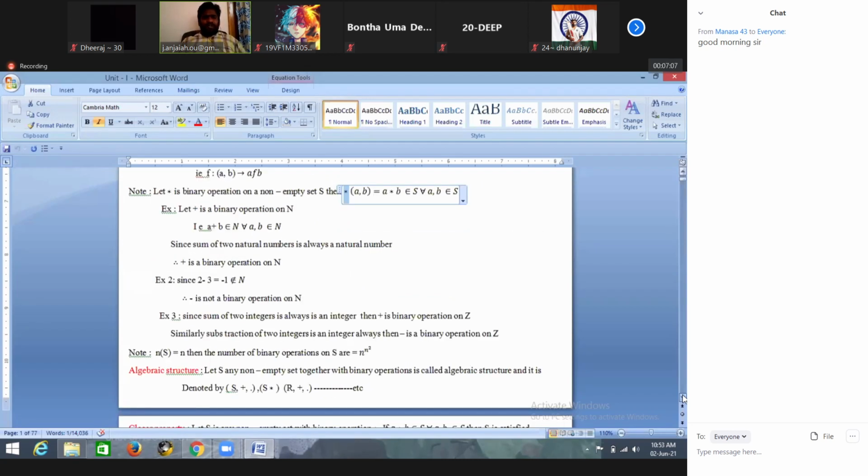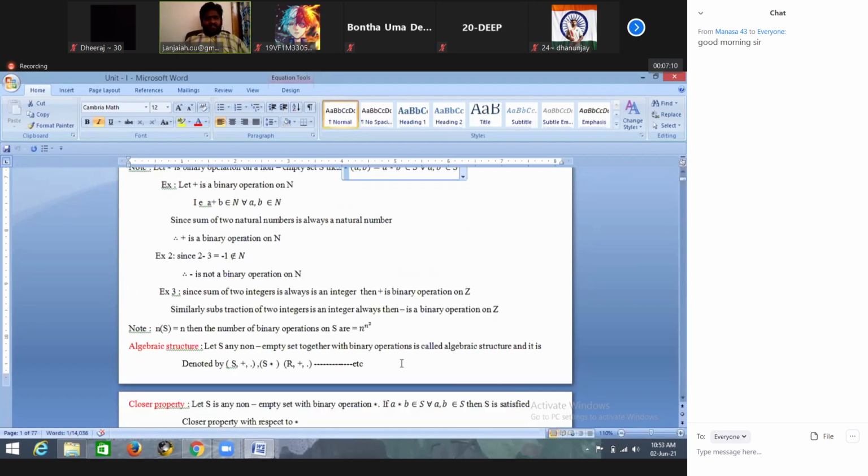Before going to those binary operations, first of all, how many binary operations can exist? What is the definition of a binary operation? S is any non-empty set. Then star is a binary operation means S cross S to S is a function. Then the function is called a binary operation.